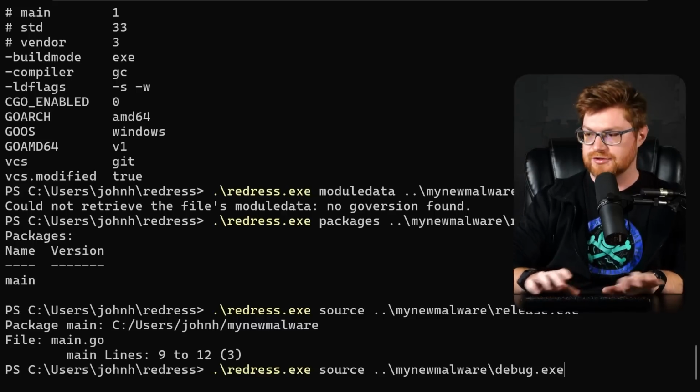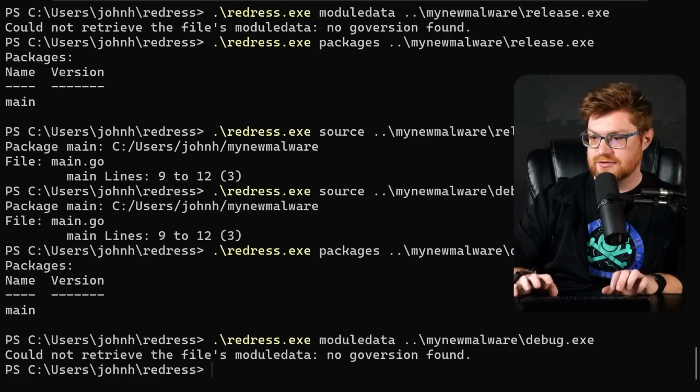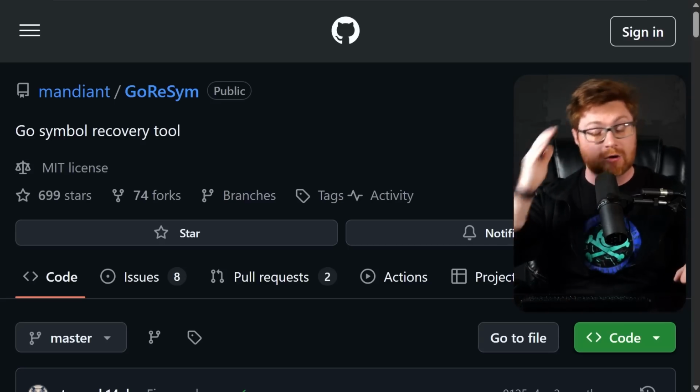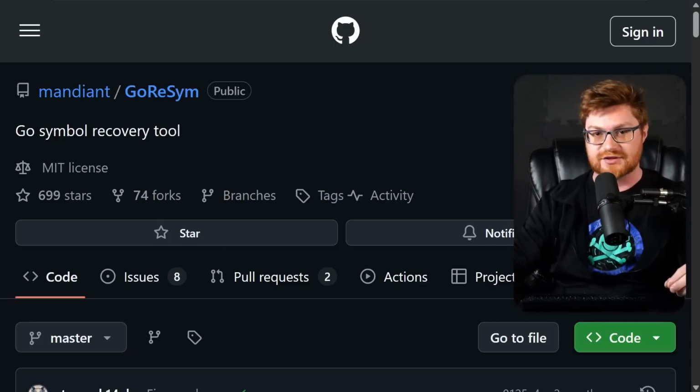How does this thing look with the debug build? Nah, same thing for packages. How about module data on the debug build? So it's totally possible that I just missed it. Maybe it was in the output and I didn't see it, or I just don't know how to use Redress to track down the version of Golang that this thing was built in.